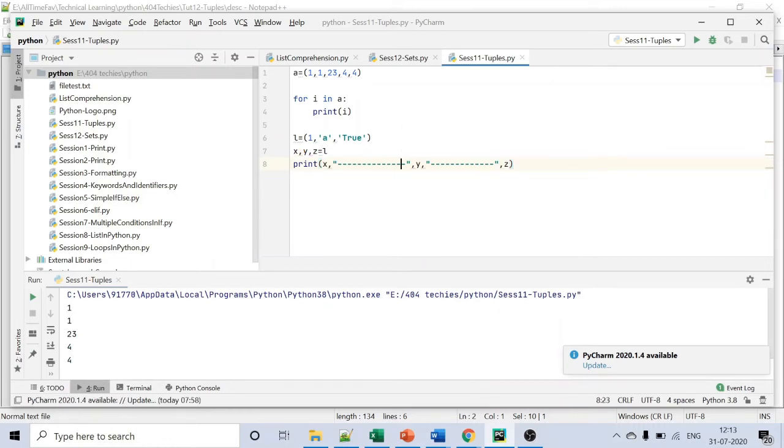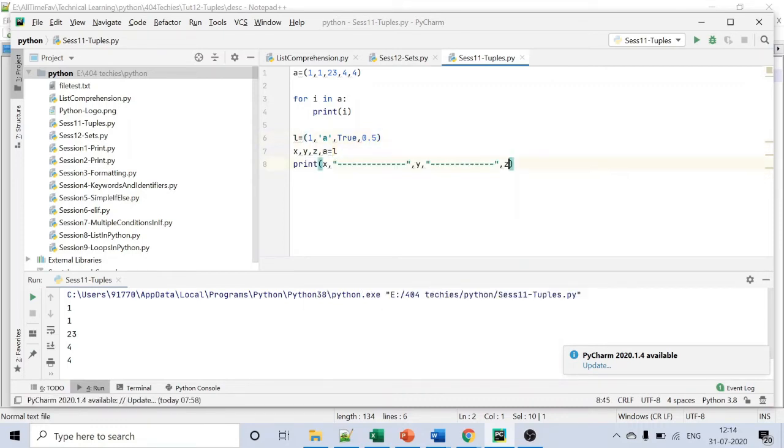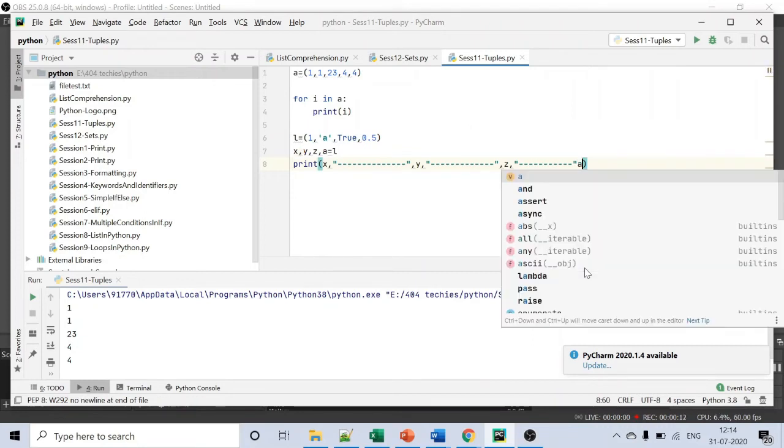So I have one integer, one string, and one boolean, which I'm giving without quotes. If you want, I can have one float also, 0.5, and assign it to a as well.